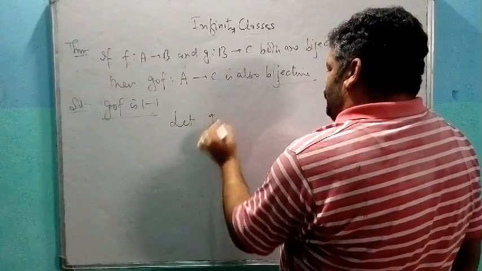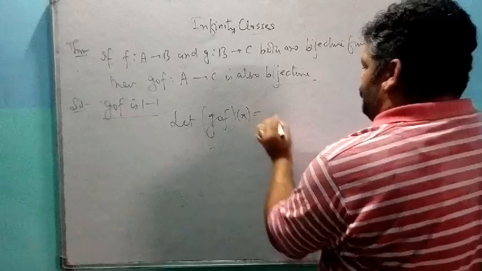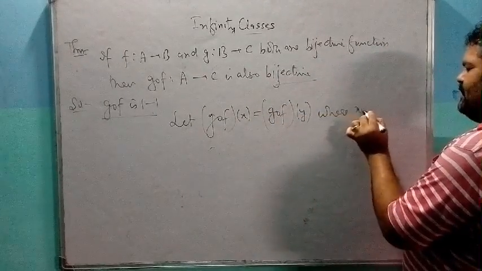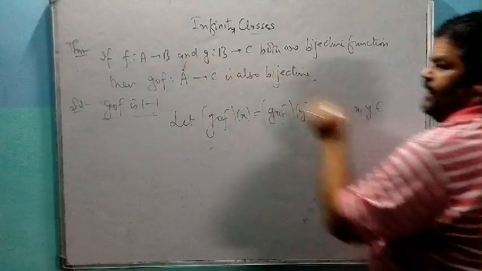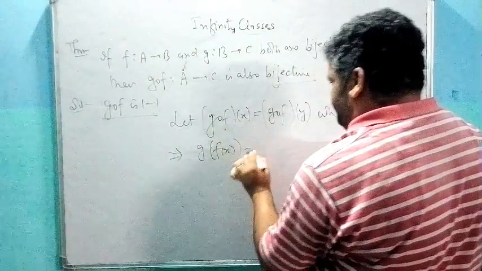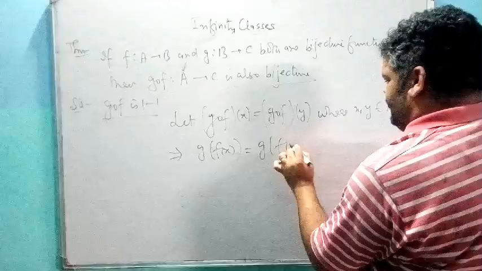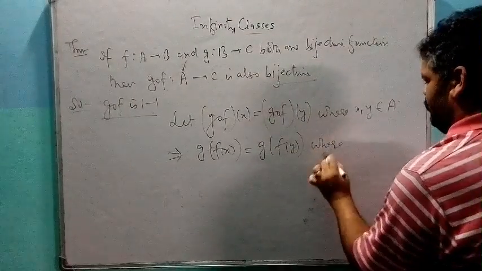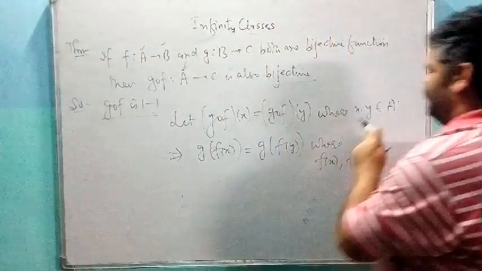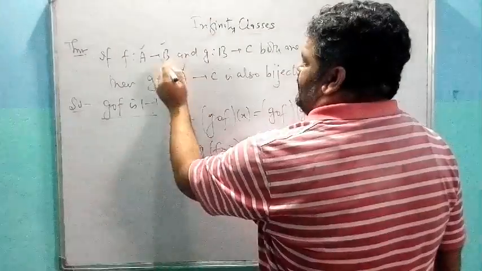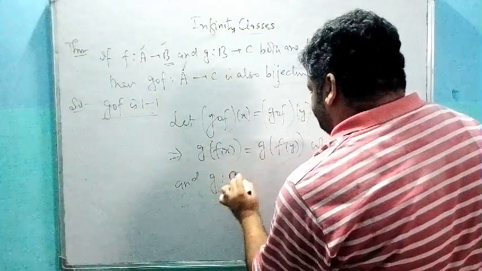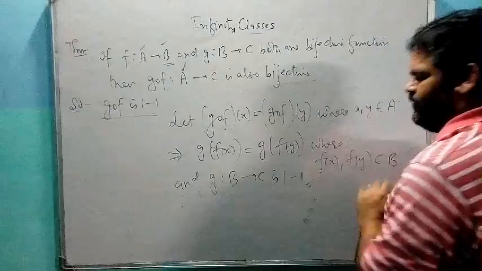For 1-1, let gof of x is equal to gof of y. Let the images be same, where x and y belongs to domain of gof, A. Implies, by definition of gof, this is g of f x and this is g of f y, where f of x and f of y belongs to B, since f is a function from A to B. And g from B to C is a 1-1 function.